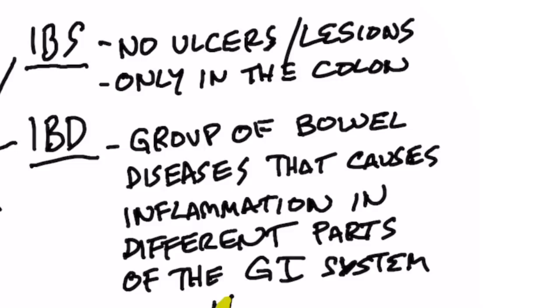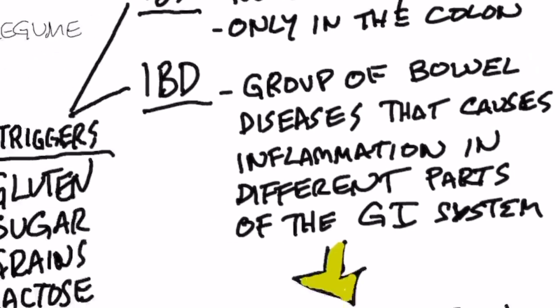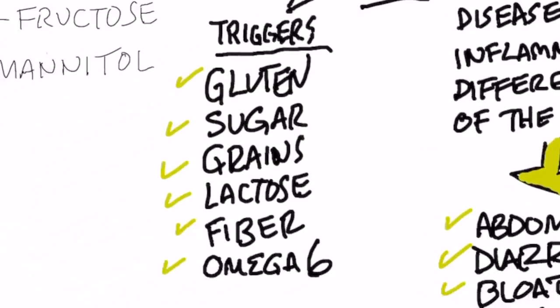Both IBS and IBD are triggered by the same things: gluten, which is the protein in wheat and other grains, refined sugars, lactose, that's milk sugar, certain fibers in a lot of things like vegetables and legumes, and omega-6 fatty acids. That would be things like soy, corn, canola, especially the oils.